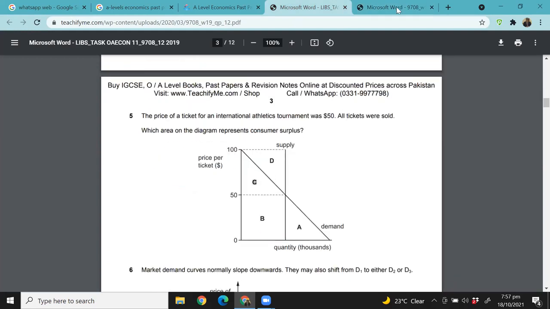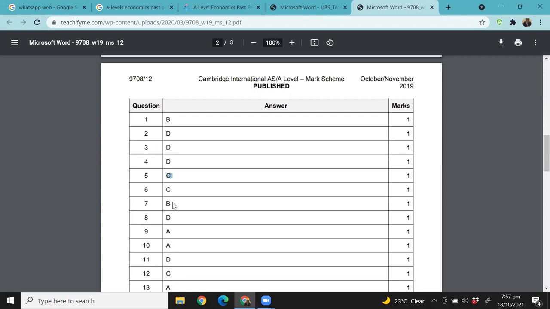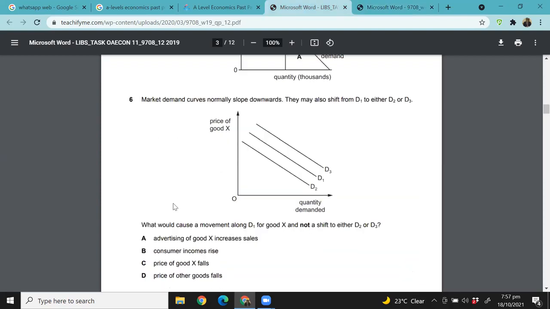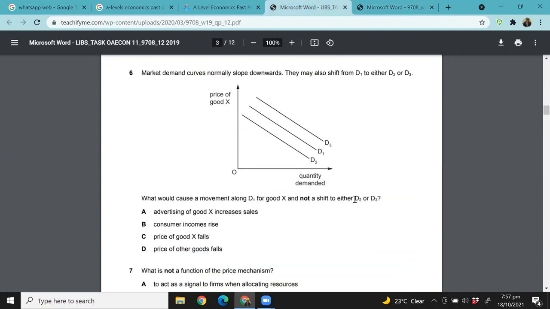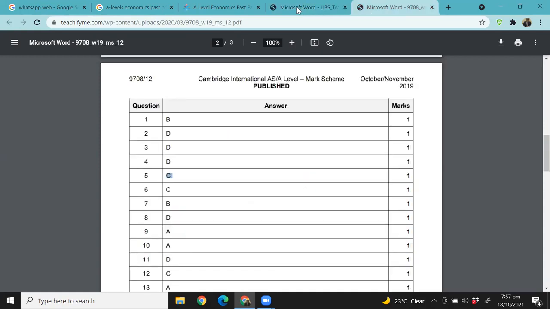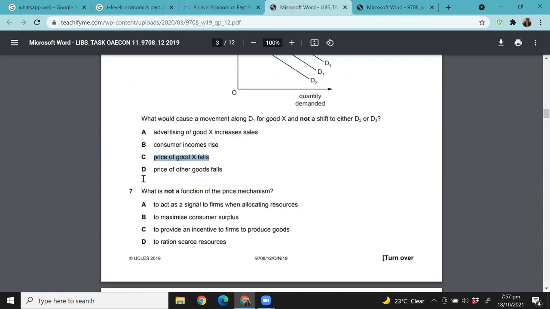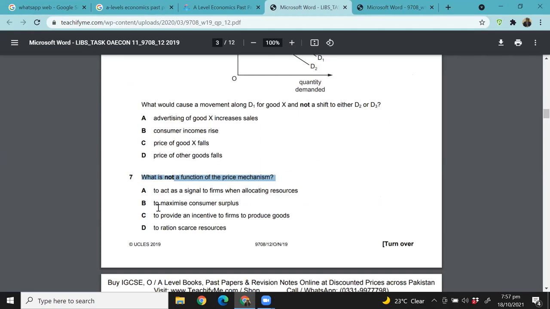We did talk about that. C will be the consumer equilibrium. For 6, we did say that if it has to be movement along the curve, then the price of the good itself has to change to cause a movement along the curve. Otherwise, there will always be a shift. So 6 should be C. Excellent.